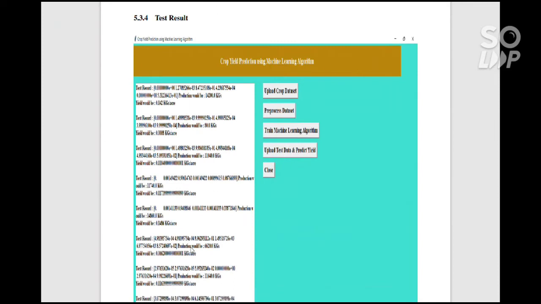This is the basic user interface of our project. Our project looks like this. Here I am going to shortly explain, and after that I am going to implement it and show it. First we will upload the data set here. We will prepare the system, we will train the machine, so that when we upload the data set, it just predicts and gives the output. After completing, we can close the project.